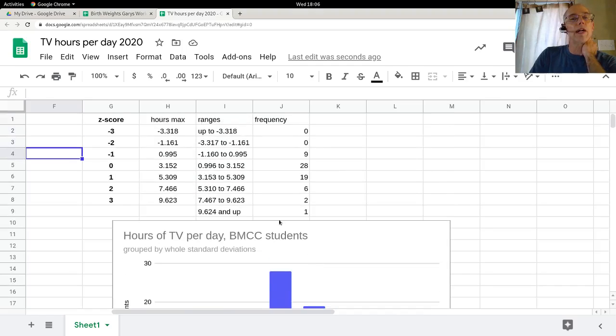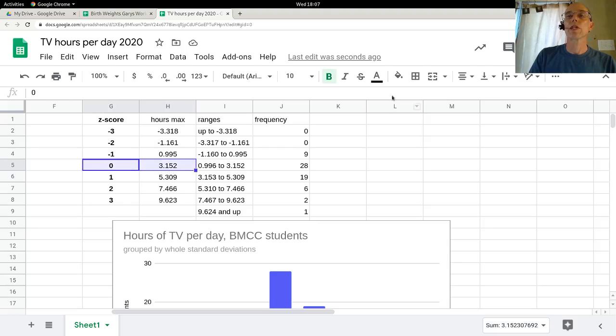And if you look at my frequency table here, you can see that my max hours have some strange numbers here. So why did I choose these particular numbers? When we work with a standard deviation, and remember, standard deviation is a measure of spread from the mean. The mean is a very important number, so I'm going to highlight this right here.